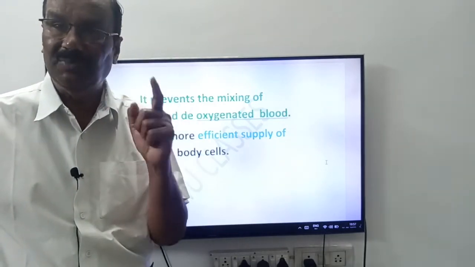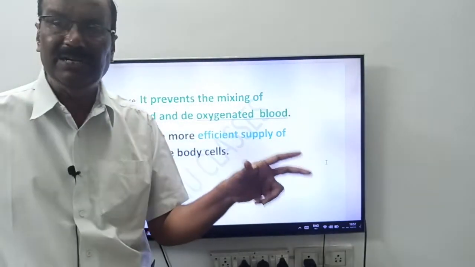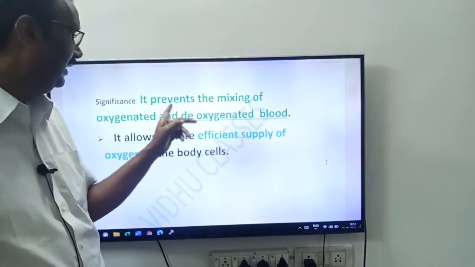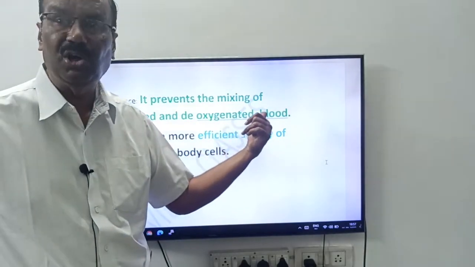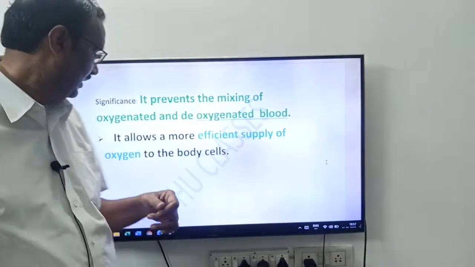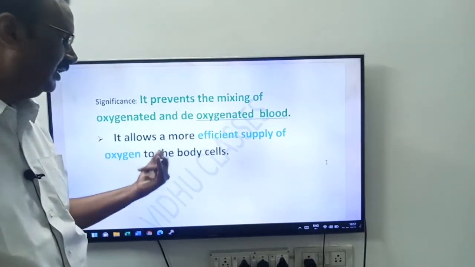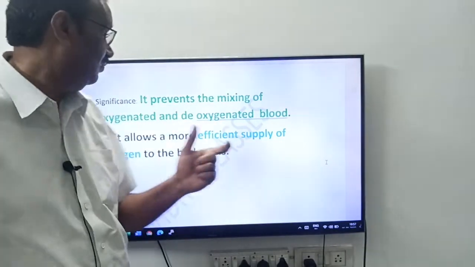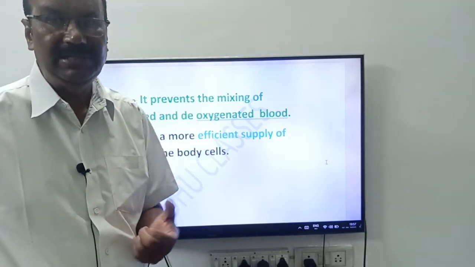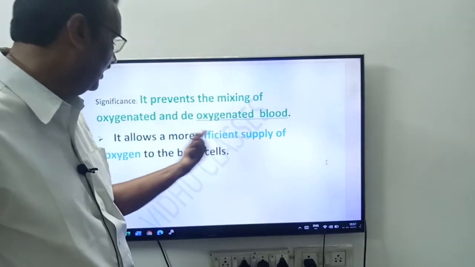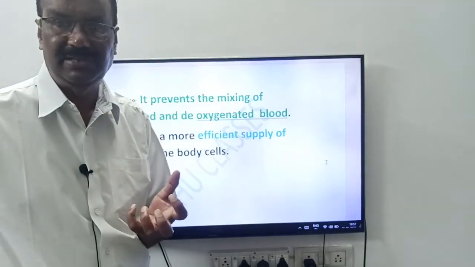But in complete double circulation, that is in birds and mammals, what happens? It prevents the mixing. They have a completely divided four-chambered heart. So it prevents the mixing of oxygenated blood, that is pure blood, and deoxygenated blood, that is carbon dioxide-rich or impure blood. Next significance: it allows a more efficient supply of oxygen to the body cells. Due to the prevention of mixing of oxygenated and deoxygenated blood, cells receive an efficient supply of oxygen.